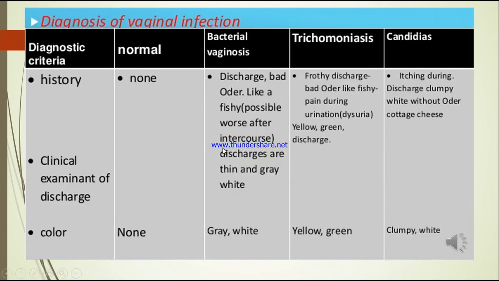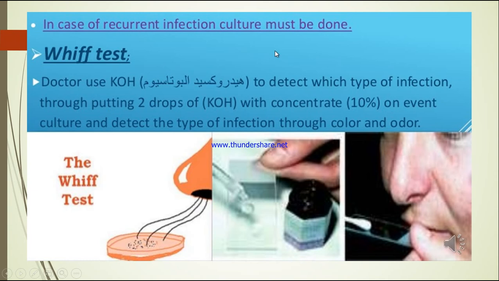Based on the color and the type of discharge that the doctors see while doing the vaginal inspection, we can distinguish what type of vaginitis the patient has, whether it is bacterial vaginosis, trichomoniasis or candidiasis. Then there's another test apart from inspection. It is called the whiff test. Here the doctors will use potassium hydroxide to detect which type of infection the patient has.